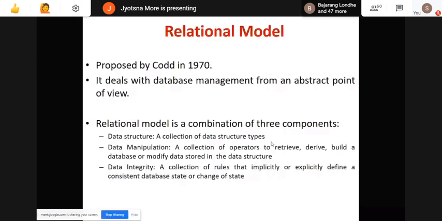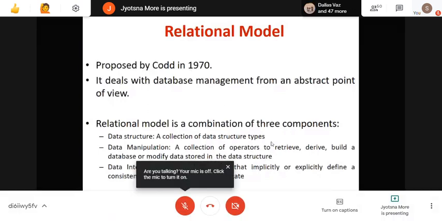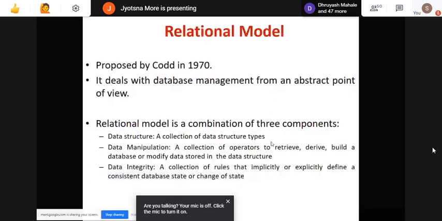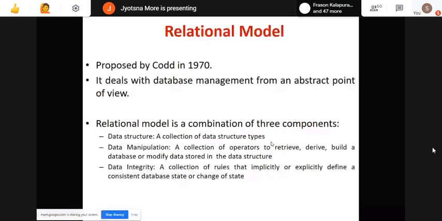Relation is nothing but it contains a number of records. What are the different names we use for a row in a table or relation model? Relation means table. Remember, relation means table. So what are the properties of this table, of this relation? Table means a collection of rows and columns, right? That we have seen. So for rows, what are the other names we use in terms of database?